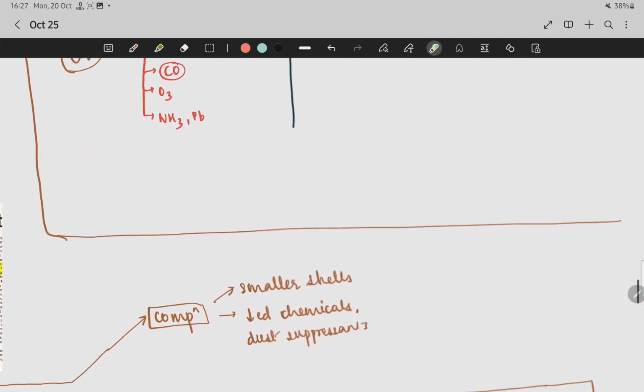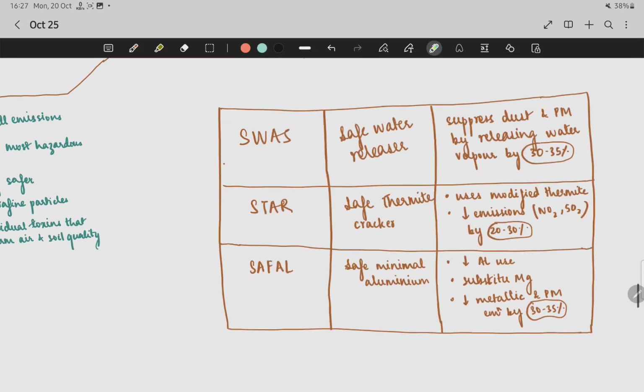So what is it? Let us see. SWAS, that is Safe Water Releaser. It suppresses dust and particulate matter by releasing water vapor, by 30 to 35%. So it releases water vapor. And the next one is STAR, that is Safe Thermite Cracker. It uses modified thermite, and reduces emissions of NO2 and SO2 by 20 to 30%.